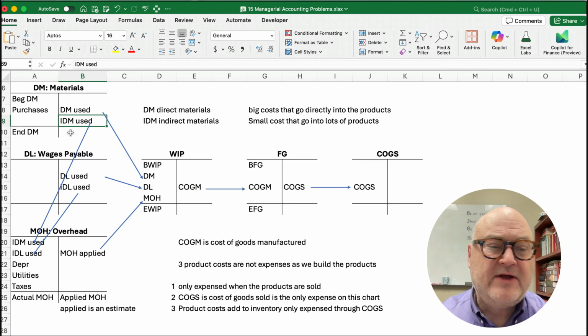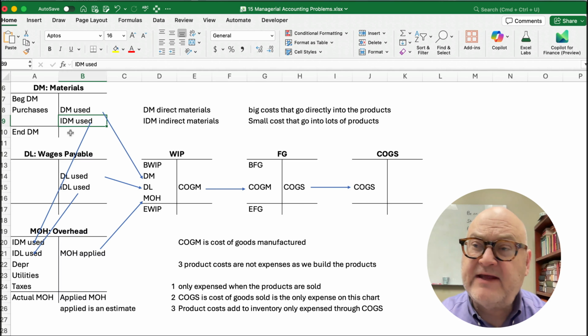The glue, you're not keeping up with how much each little squirt of glue costs. You just keep up with how much glue you use every day or every week or every month, or how many barrels of glue you have to use or whatever. So that indirect materials goes to overhead.